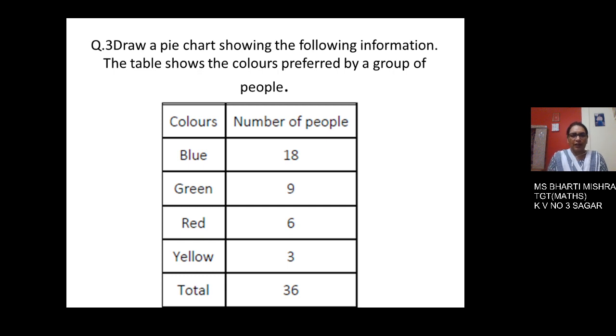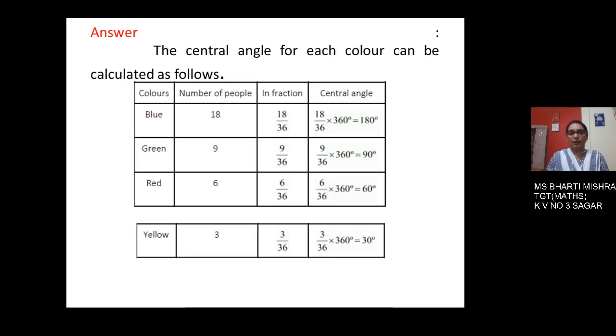Blue color 18 people, green color 9 people, red color 6 people, yellow color 3 people, and total number of people are 36. So if this total is not given in the question, you will sum up all the observations given and the total will be calculated, because you have to calculate the fraction on the basis of this.